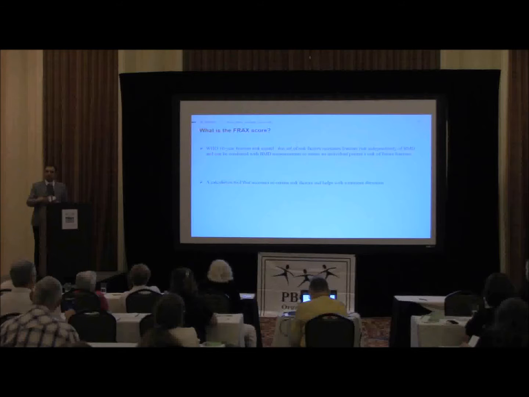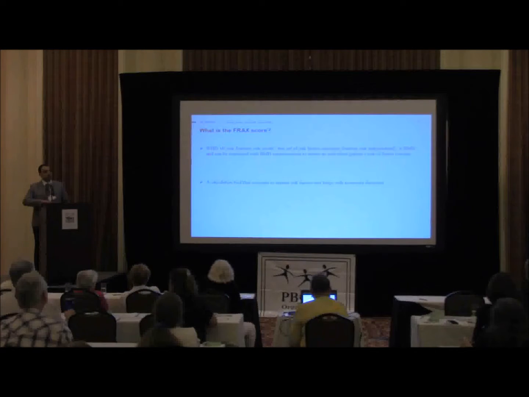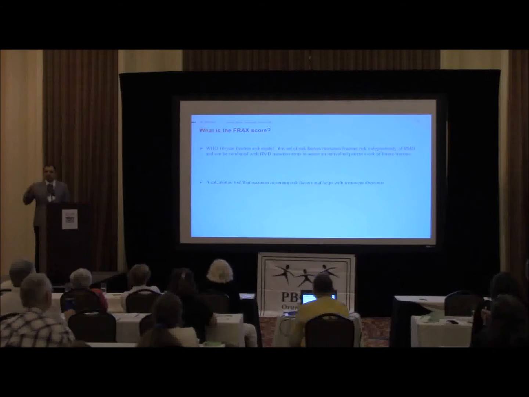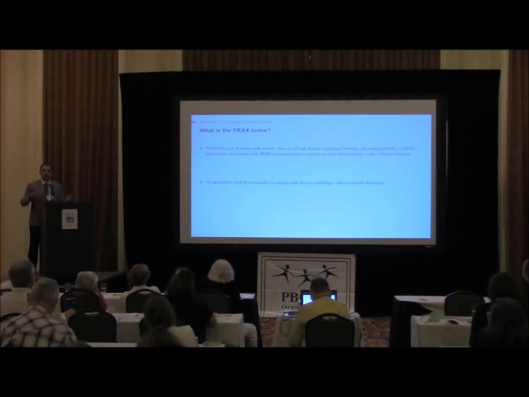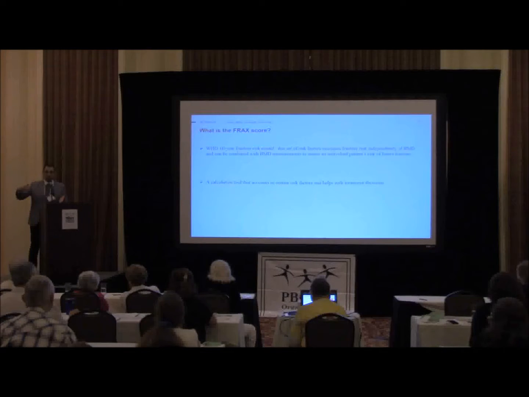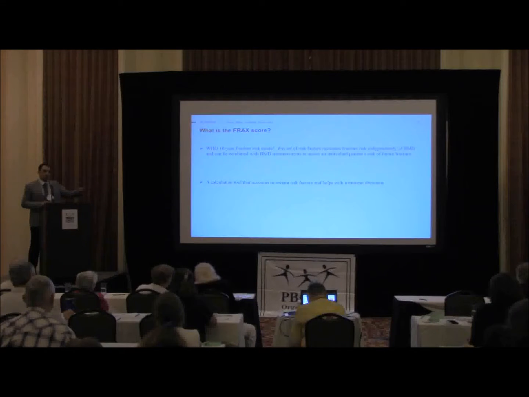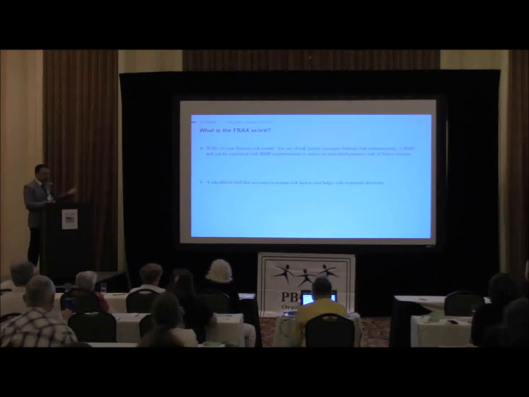That's plugging in certain numbers. I'll show you an example: age, sex, height, weight, history of rheumatoid arthritis, steroid use, smoking or not. You put these numbers in the computer and it gives you a risk over 10 years of having a hip fracture or a major osteoporotic fracture. So now if that risk is above certain numbers, even if you're in the osteopenic range, it could also be an indication to treat. So it's a calculation method.